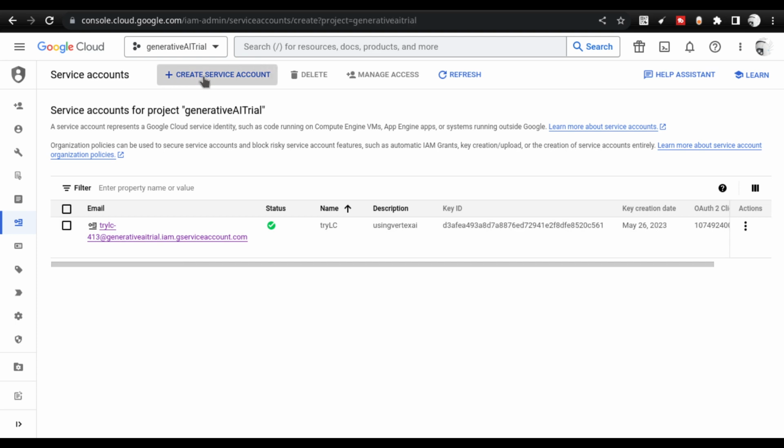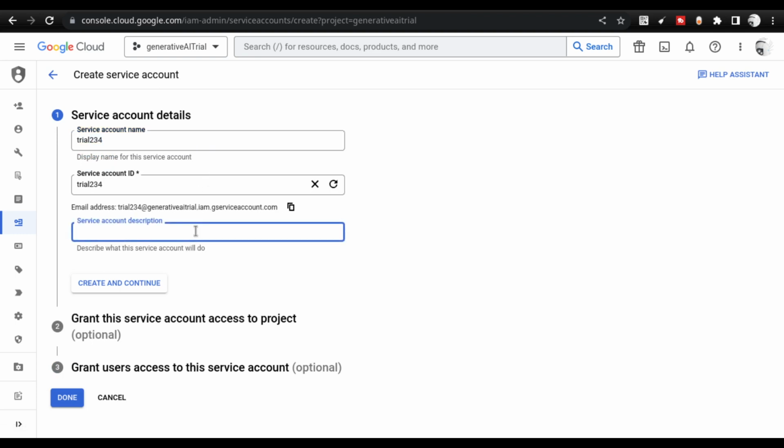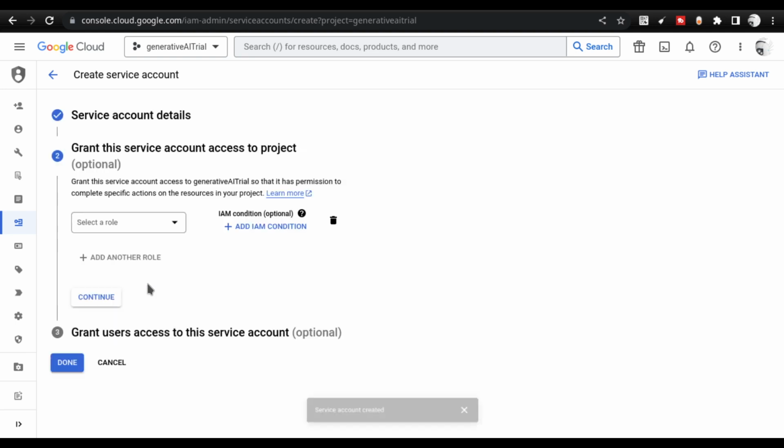Click on create service account, and once you click on it, give a name. So let us say trial 234. Ensure that you don't give any space, etc., and ensure that you give a description. This is a trial 234. I'm just giving an example for you guys. You have to give a description. If you don't, the UI is not updating properly, so you will not get this kind of UI.